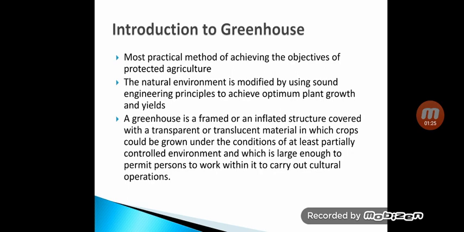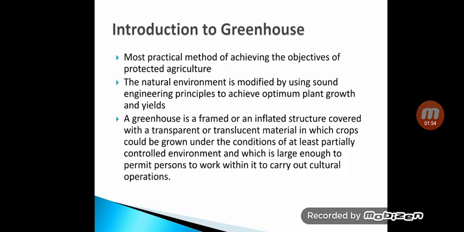Means the environment is either partially controlled or fully controlled, and which is large enough to permit persons to work within it to carry out cultural operations. म्हणजे the space around the greenhouse is very large so that persons can work within it to carry out the cultural operations. So that is the definition of the greenhouse.